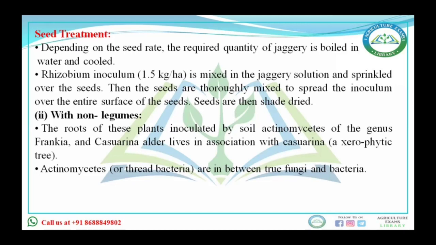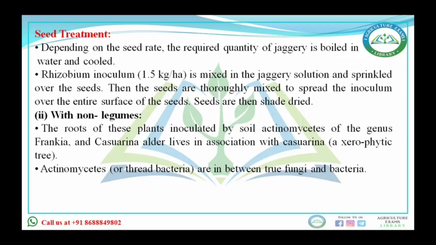Depending upon the seed rate, we take the required quantity of jaggery, boil it and cool it. After that, Rhizobium inoculum at 1.5 kg per hectare is mixed in that jaggery solution and sprinkled over the seeds. The seeds are mixed uniformly so that the entire surface is covered, then dried, and after drying they are sown into the field. This is the seed treatment process.